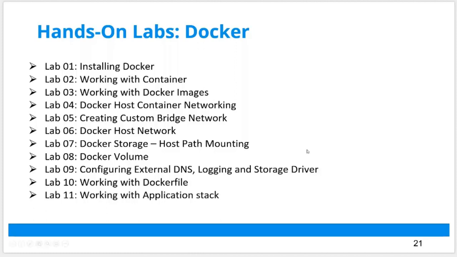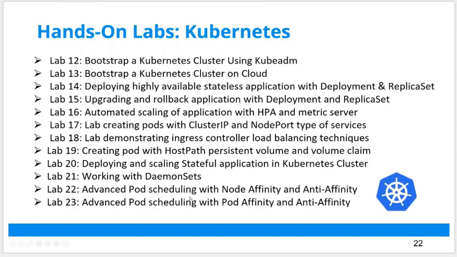So how do you do networking? How do you do the storage? How do you do DNS logging? Dockerfile. What is a Dockerfile? How do you create them? And then another 30, in total 34, 35 labs on Kubernetes, especially the more advanced ones, like how